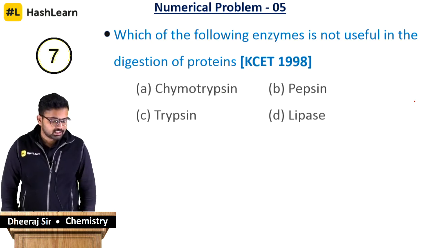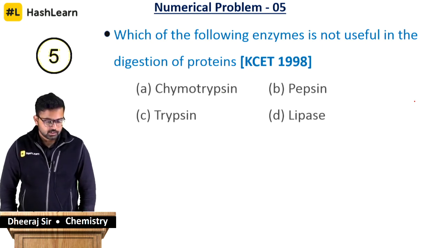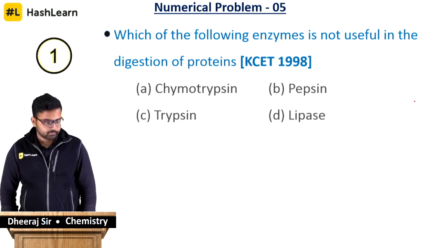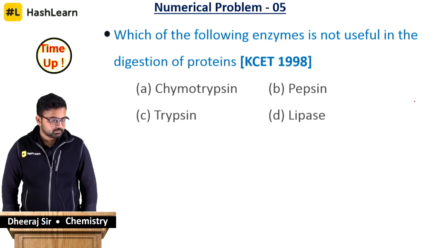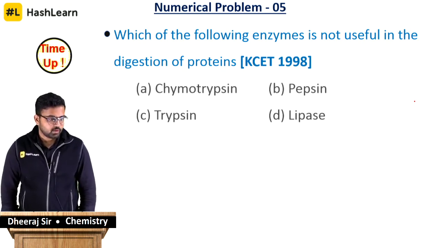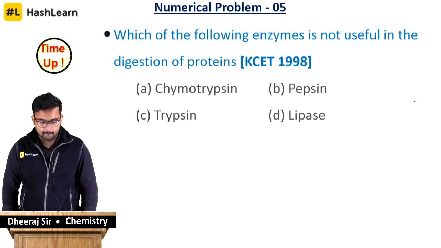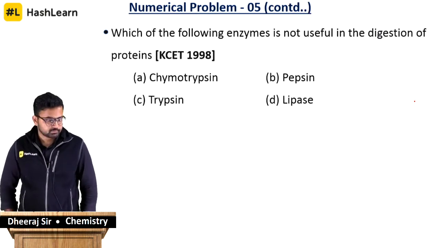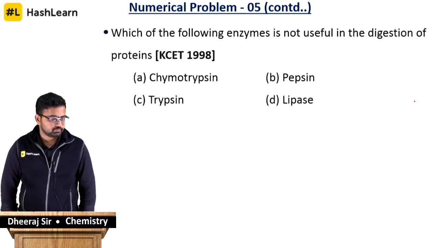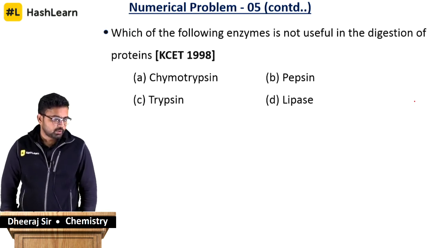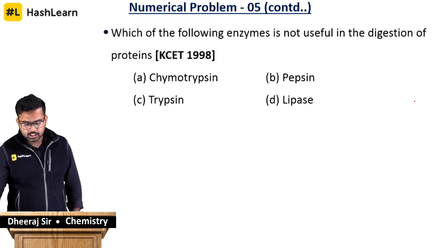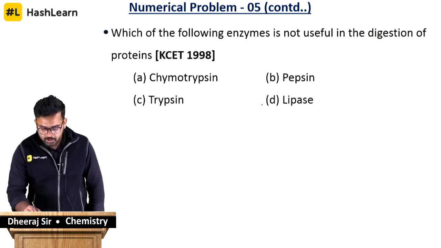Clockmaster says 9 seconds. Okay. Zara says it is A. Pallavi says it is D. Thumbs up. Peru says it is D as well. So Peru gives it first, followed by Zara and Pallavi. Let me tell you guys, it has to be option D, lipase.